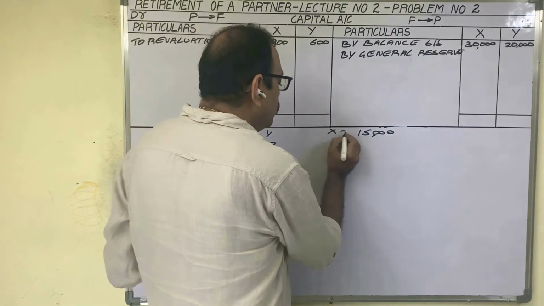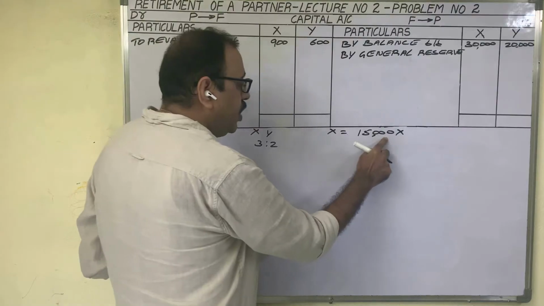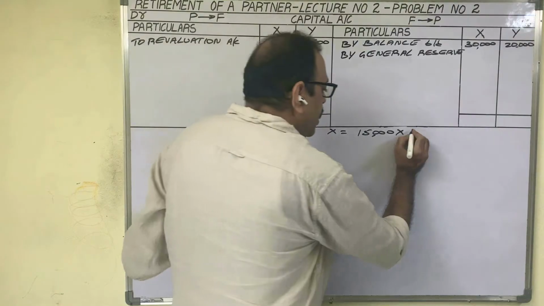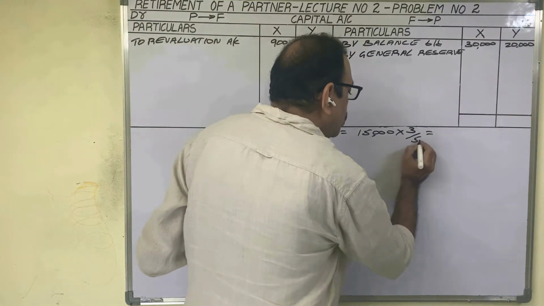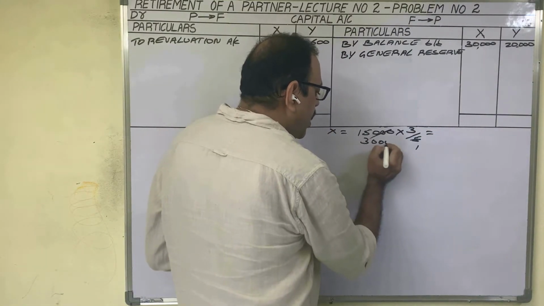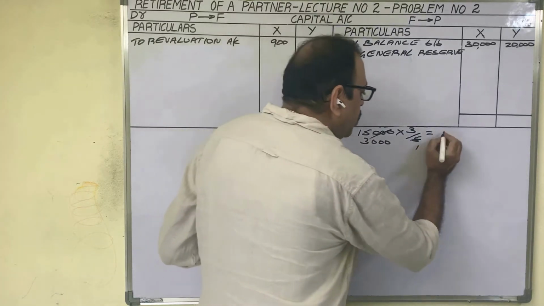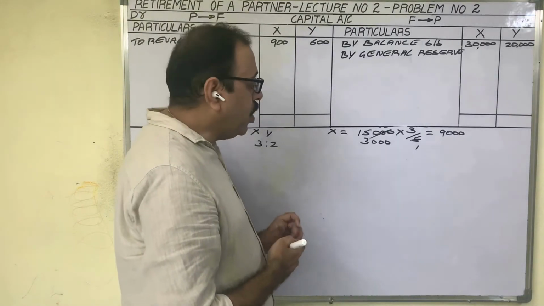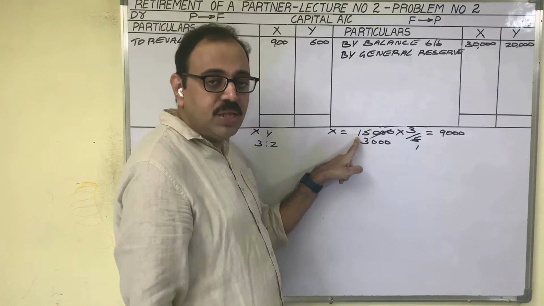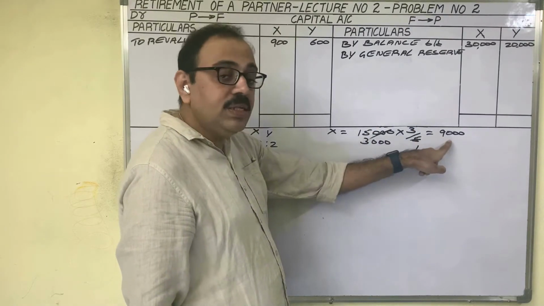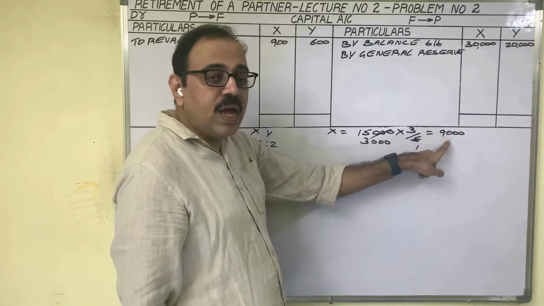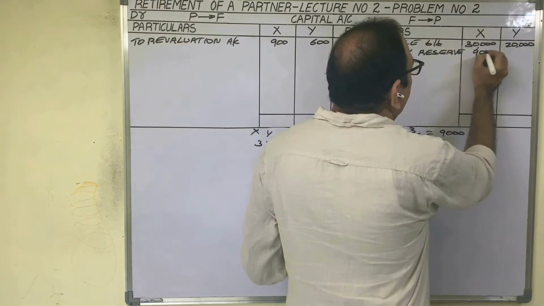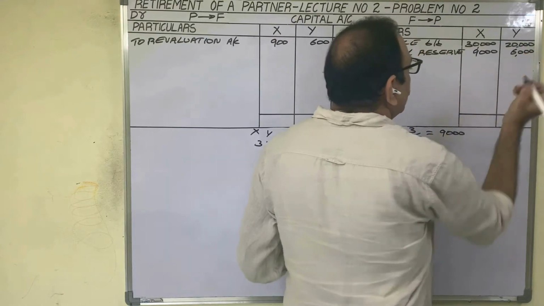So, in 15,000 rupees, X's share is 15,000 into 3 by 5. 3/5 of 15,000 belongs to X. 5 threes are 15, add three zeros, 3,000 into 3, 9,000 rupees. For Y you need not calculate, because the total general reserve amount is 15,000 rupees. In that, X's amount is 9,000. 15,000 minus 9,000, the remaining 6,000 belongs to Y. X's share is 9,000 rupees. Y's share is 6,000 rupees.